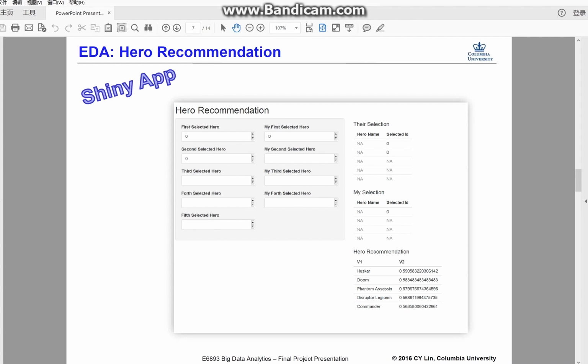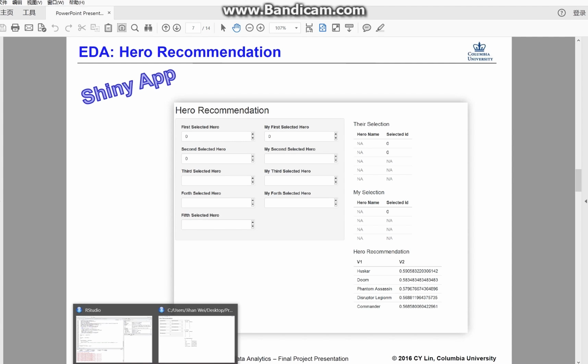Here is the EDA part for hero recommendation. As we know, at the beginning of each game, the 2 teams take turns to select heroes, and we want to provide recommendations to the team at each stage based on all the information of the selected heroes. Here is a demo of our Shiny app.